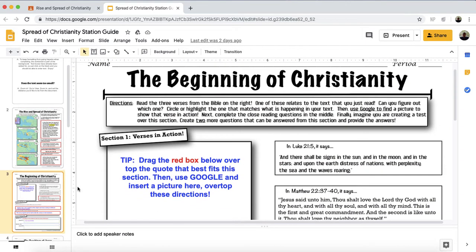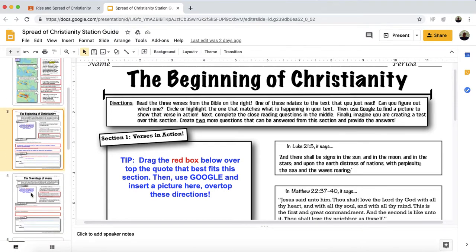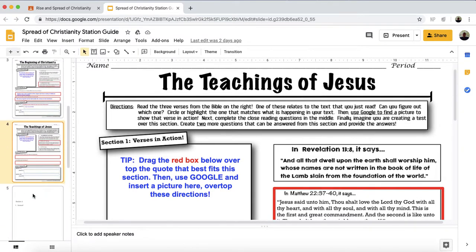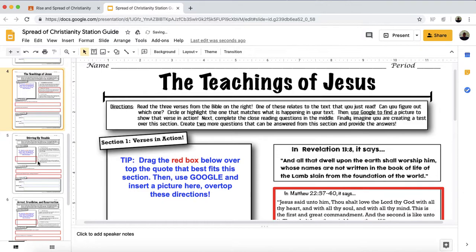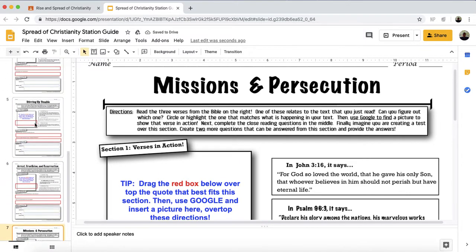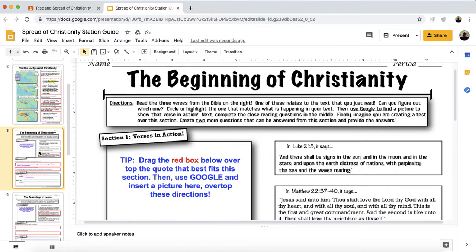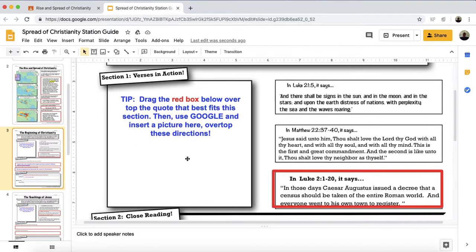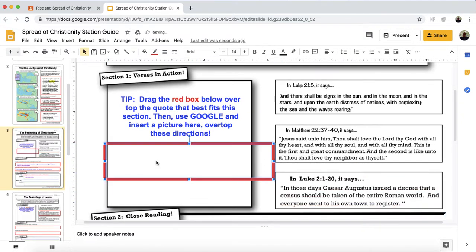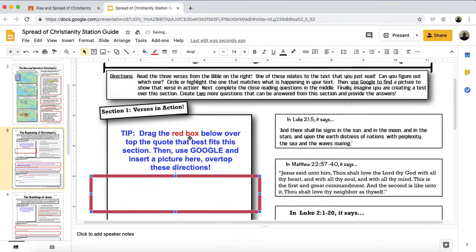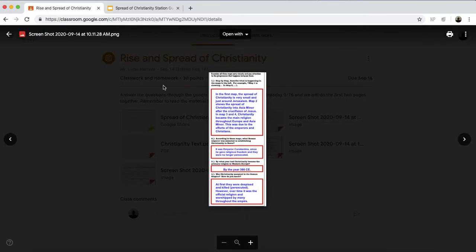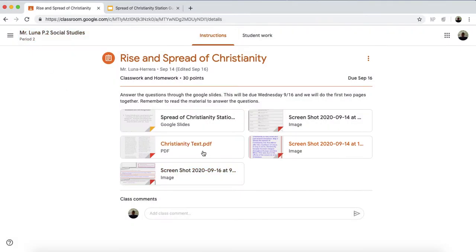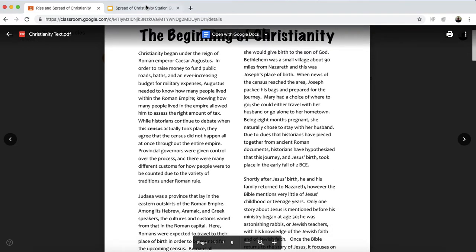Now, the instructions from now on for this one. Slides 4, 5, 6, and 7, you will do them by yourself, okay? How do you do this? So the first section, you always will have a red box right here, okay? So the text that you're going to be reading is the beginning of Christianity. Make sure you have it ready to go right here. Okay, so this is what you're going to read to answer these questions.